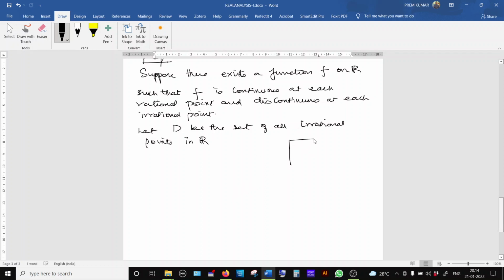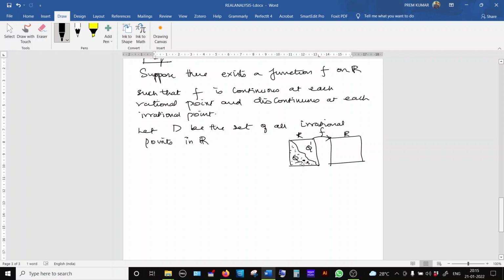Suppose the function f is defined on R, a real valued function, f from R to R, and we know already that this is rationals and this is irrationals. Suppose f is continuous at each point of the rational numbers. Suppose a is a rational number.